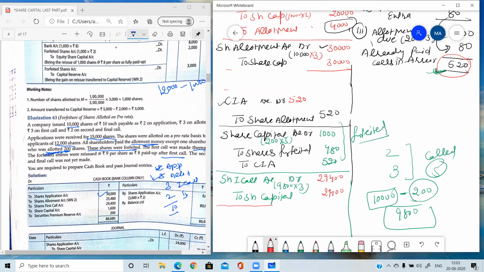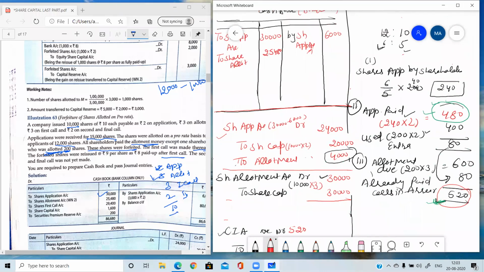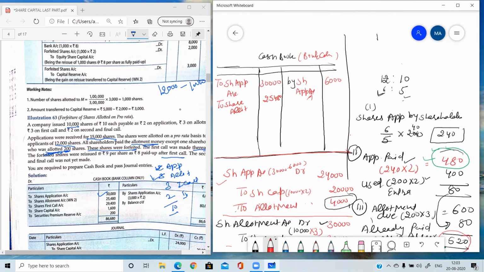Okay. Now the bank entry, and you all know that the bank entry will be passed only in the cash book, because the bank, you will be receiving the bank amount. So further there is no call scenario. So the whole amount is received in bank. So again, we will be going back to the cash book, and for doing the bank entry, we need to write share first call 29,400. Yes, here it is written.